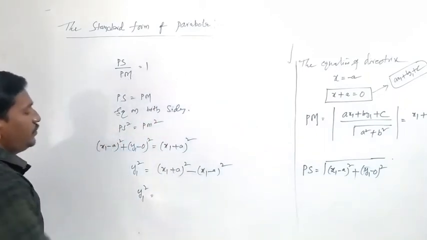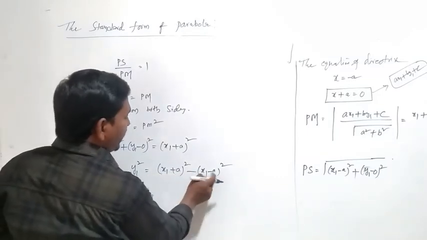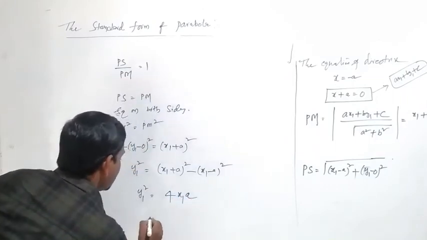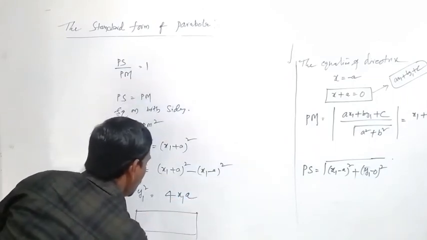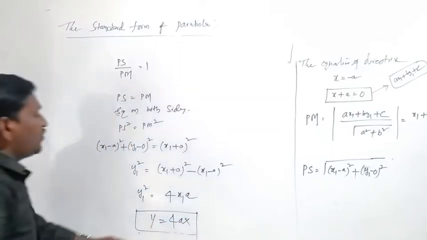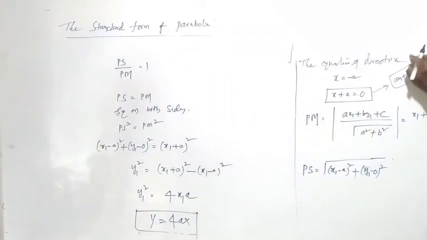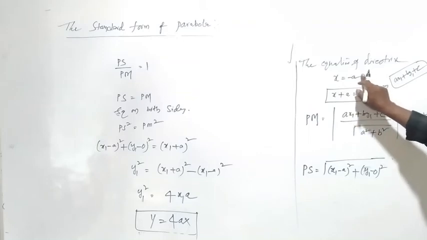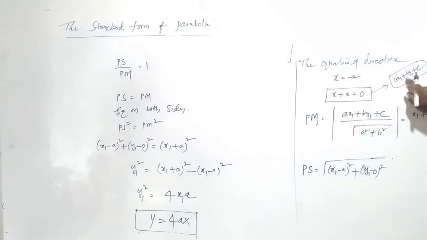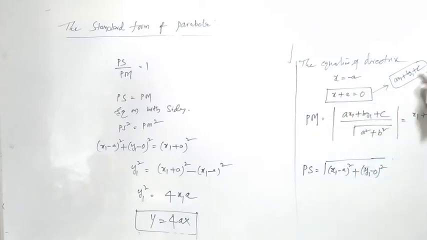after the simplification, 2x1a plus 2x1a, 4x1a. We can say that y square equal to 4ax. So from the equation of directrix, x equal to minus a and x plus a equal to 0, compare to ax1 plus b y1 plus c. Here a means 1, b means 0 and c means a.